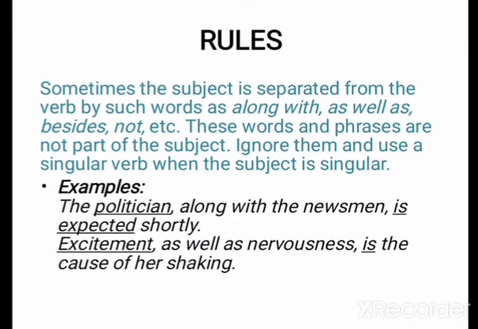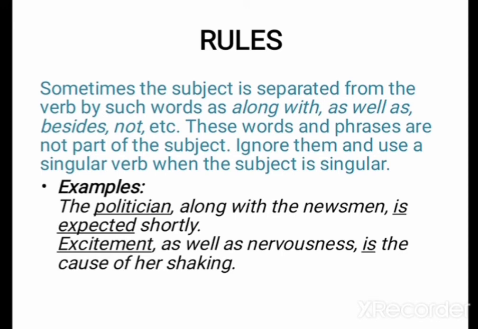Sometimes the subject is separated from the verb by such words as along with, as well as, besides, not, etc. These words and phrases are not part of the subject. Ignore them and use a singular verb when the subject is singular, or if the subject is plural, use a plural verb.